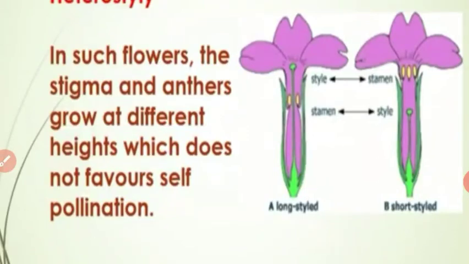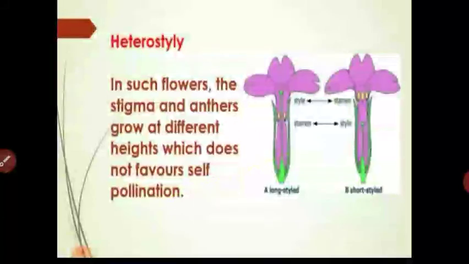Got it, student? This condition is called heterostyly, where the stigma and anther grow at different heights, which does not favor self pollination but favors cross pollination. Got it, students? These conditions favor cross pollination in nature.